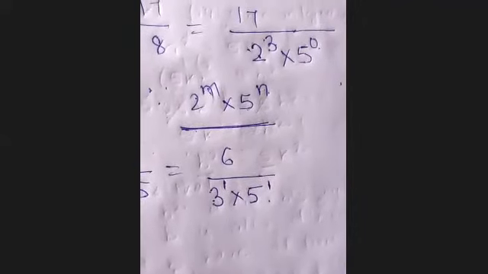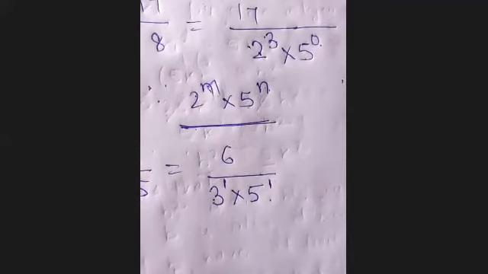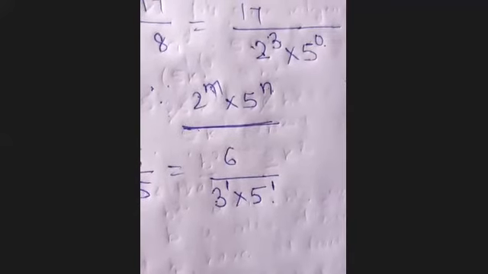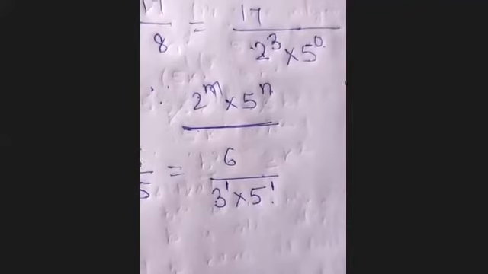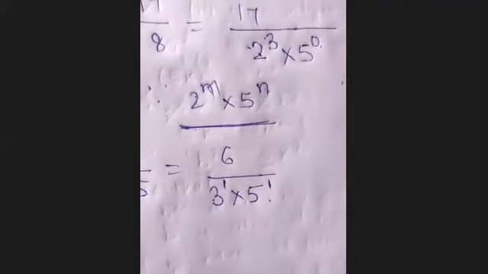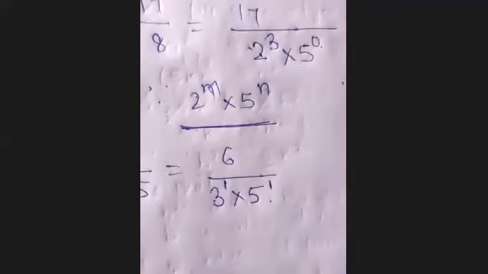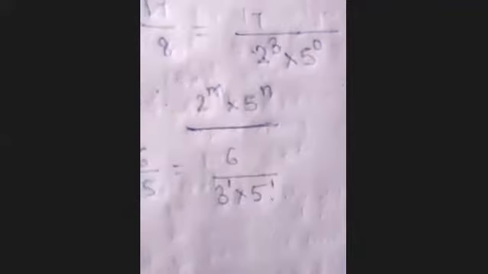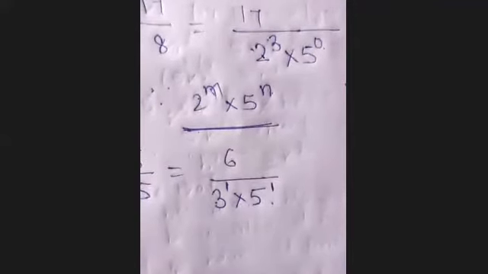What I told you, if any denominator is in the form of 2 power m, 5 power n, then that kind of fraction only we can consider terminating, otherwise non-terminating. Cassis, is it terminating? Okay.